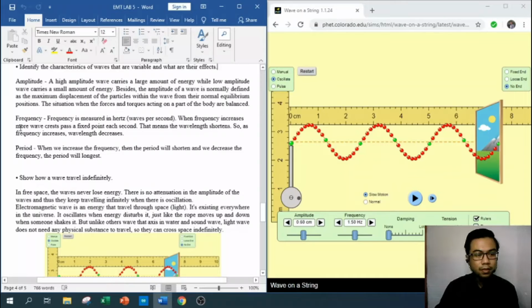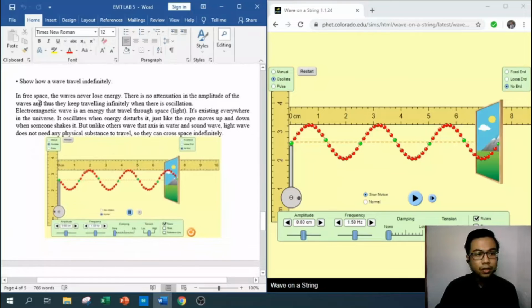Frequency is measured in hertz, waves per second. When frequency increases, more waves pass a fixed point each second. That means the wavelength shortens. So as frequency increases, wavelength decreases. As for the period, when we increase the frequency, the period will shorten, and when we decrease the frequency, the period will be longer.